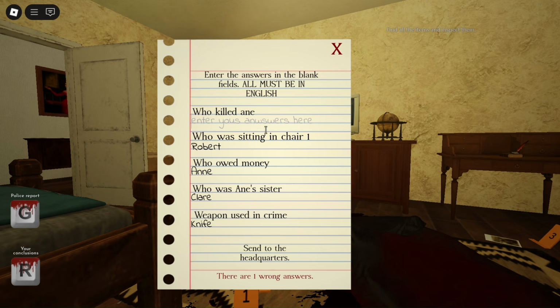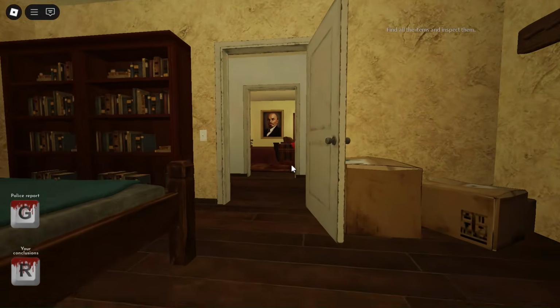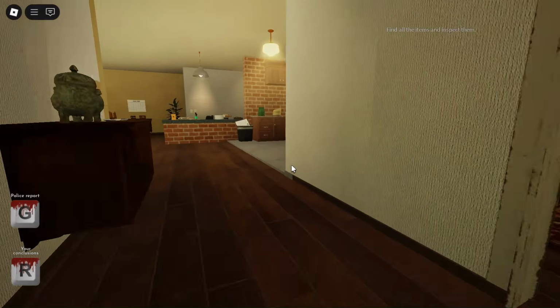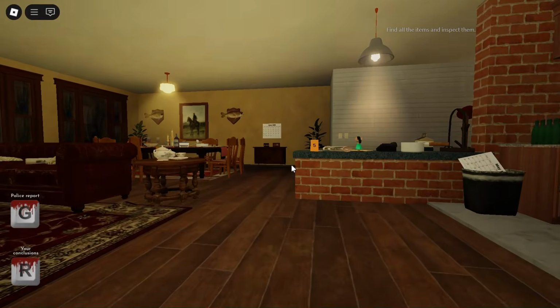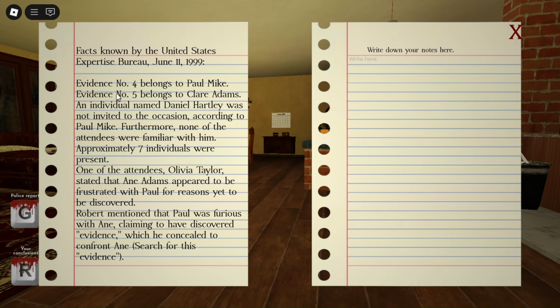So who killed Anne? Now this is actually a very tough one. First press G and read the police report. Based on the report, you can find out how many people are in the room. It says approximately there were 7 individuals in the party. The important thing to note here is approximately 7. It doesn't say 7, so it could be 6, it could be 8, right? So let's start writing the names that we know were in the party.